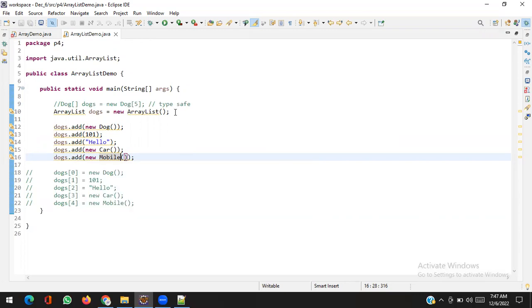So what do I need to do? ArrayList is not type safe. You can see it, or not? Yes or no? Yes. So how to make ArrayList type safe? Any idea? Any idea how to make ArrayList type safe?